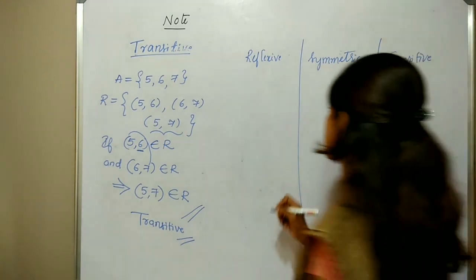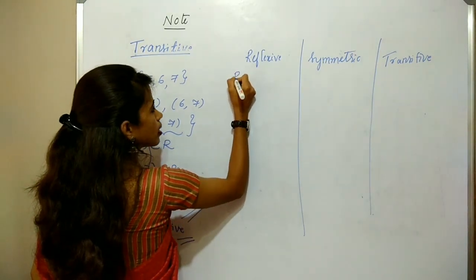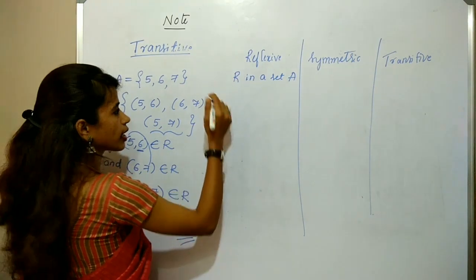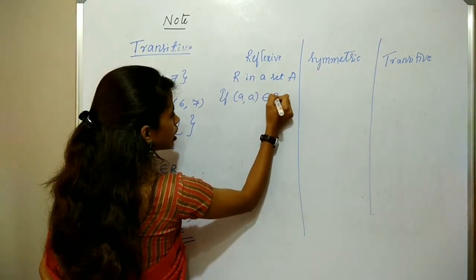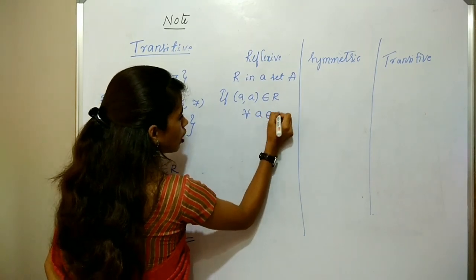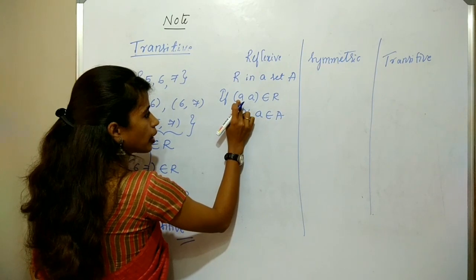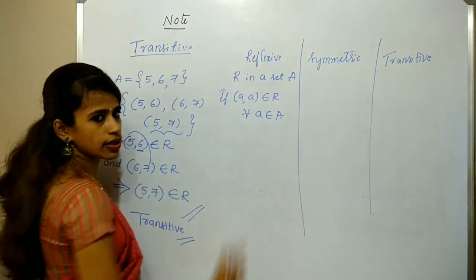First, reflexive. The relation R in a set A is said to be reflexive if (A, A) belongs to the relation R for all A belonging to A. Take any element of A, the ordered pair of the element with itself must be in R, then we say that relation is reflexive.